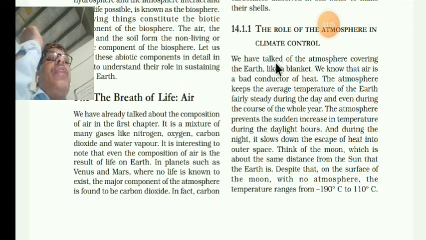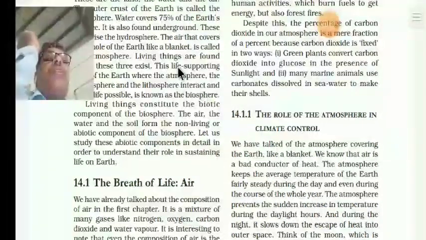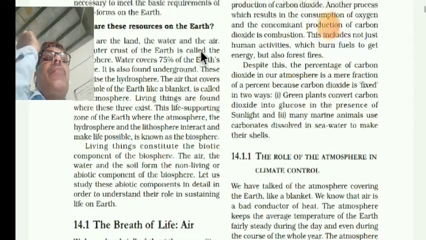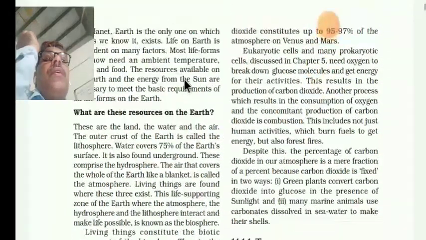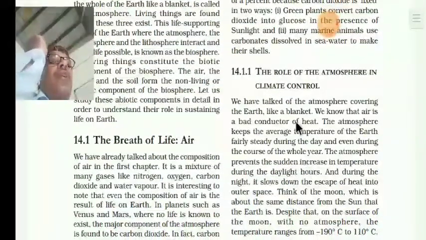So you know that the atmosphere covers the earth. What is atmosphere? Like a blanket. You already learned the definition of the atmosphere. The air that covers the whole of the earth like a blanket is called the atmosphere.